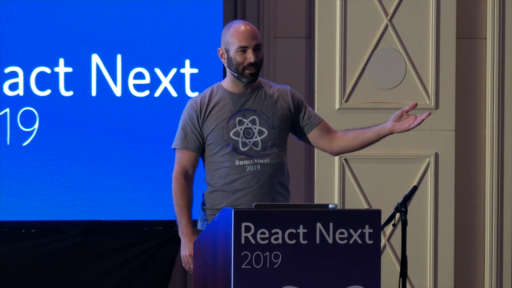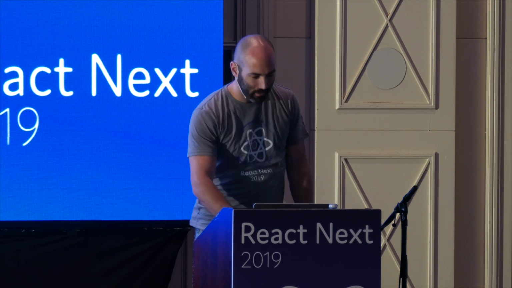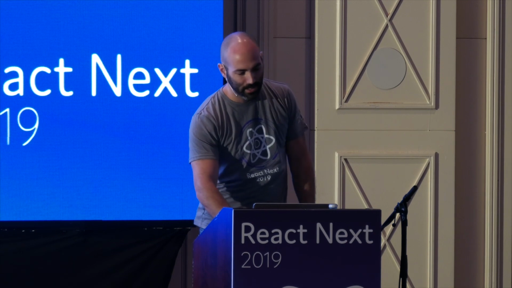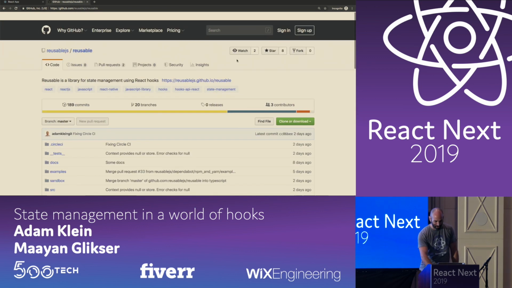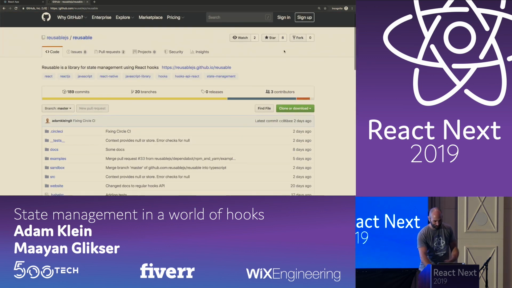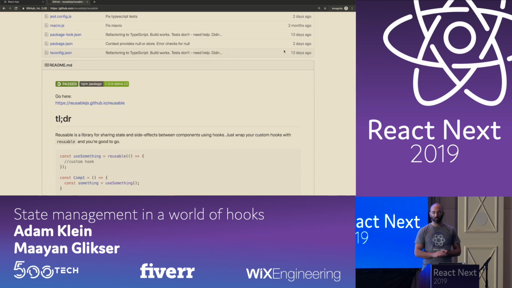And the last thing to say was that we wrote Reusable. We've been using it in some private projects, and it's on NPM, it's got tests and TypeScript and everything. It's very early, it's actually the first time we're announcing it, so I'm very excited. As you can see, it's just now starting. And we would really love you to give us some feedback, because we've been using it internally and we really like it. If you have any suggestions or feedback, we would love to hear about it.